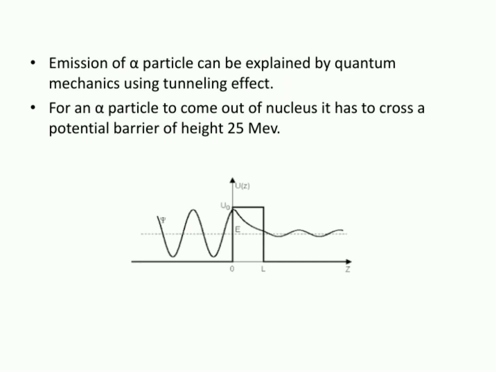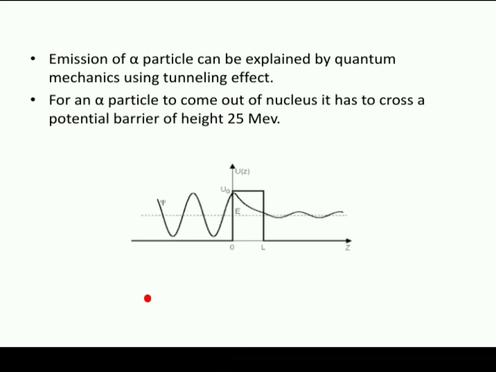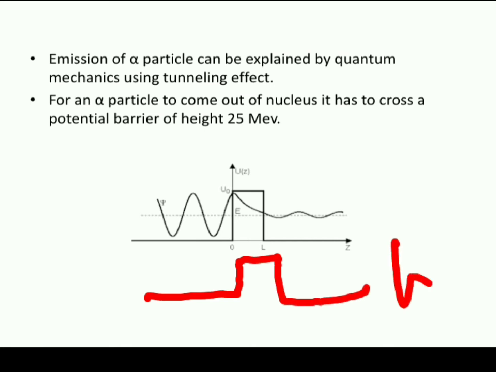To understand this alpha emission, by using classical mechanics we cannot explain the emission of an alpha particle from the nucleus, because to come out of the nucleus, the alpha particle has to cross a potential barrier whose height is 25 mega electron volts. This diagram shows the height of the potential barrier, indicated like a square or a graph whose height is 25 mega electron volts.